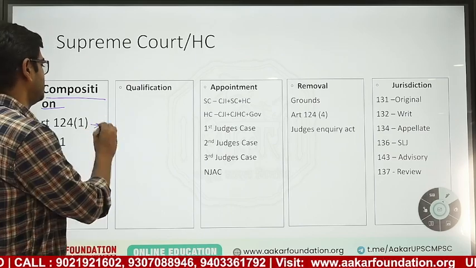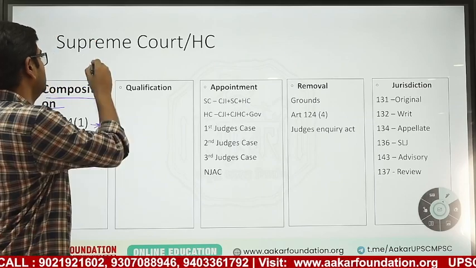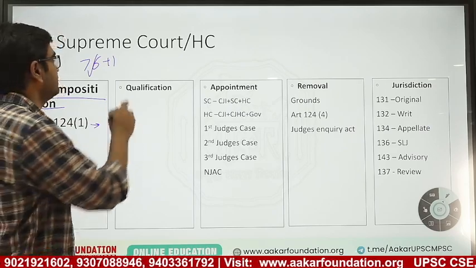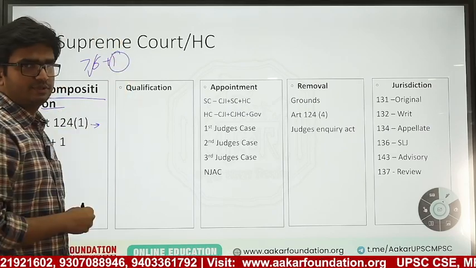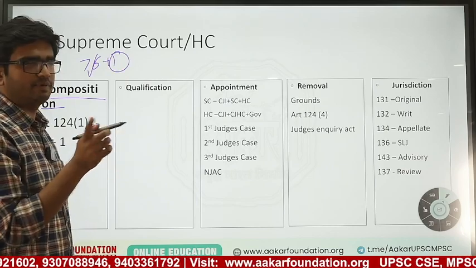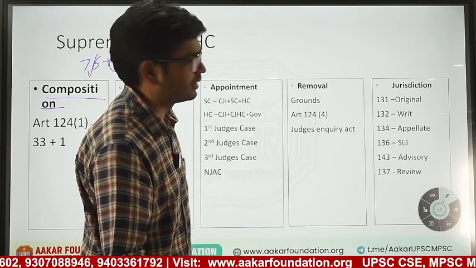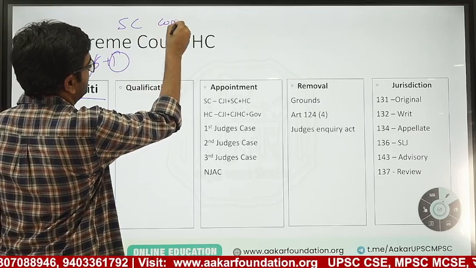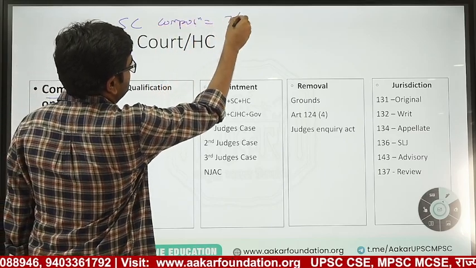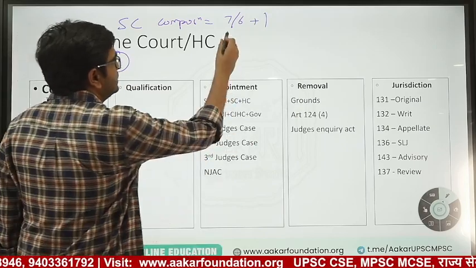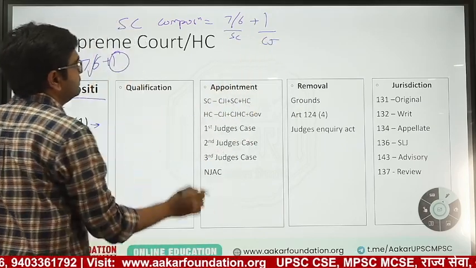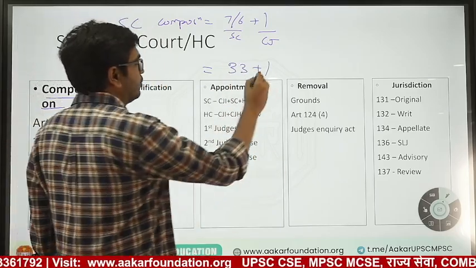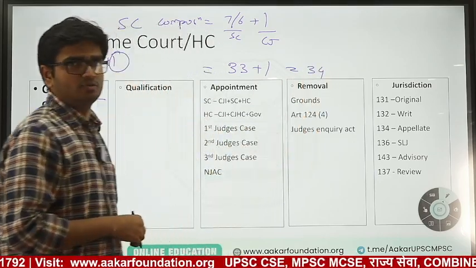In the original constitution there was only 6 plus 1, either 6 or 7, I am not exactly remembering the number, plus 1. Supreme Court judges are 1 CJI, Chief Justice of India, along with 6 or 7 Supreme Court judges. Just check it. Today it has increased to 33 plus 1. So composition of Supreme Court is 34, 1 CJI plus 33 Supreme Court judges.